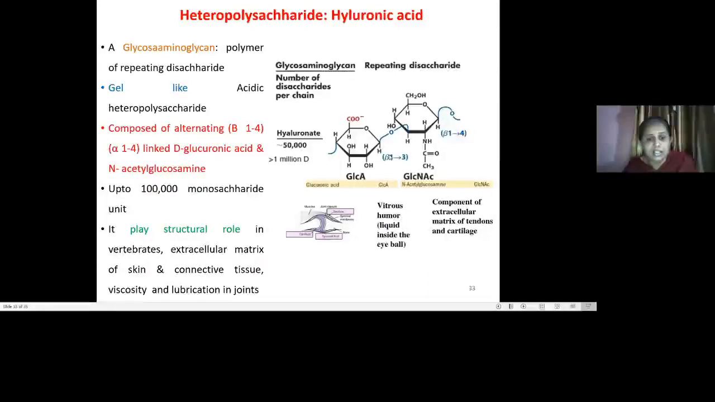So see here, in this case it is beta 1,4 and beta 1,3 type of linkages. About 100,000 monosaccharide units could be bound like this, in a repeating disaccharide unit structure. This particularly plays a role in the extracellular matrix of tendons or cartilage, and it is present in the skin matrix or connective tissue, and in joints as a lubricant. So hyaluronic acid is a heteropolysaccharide example.